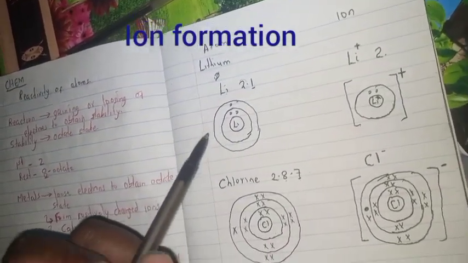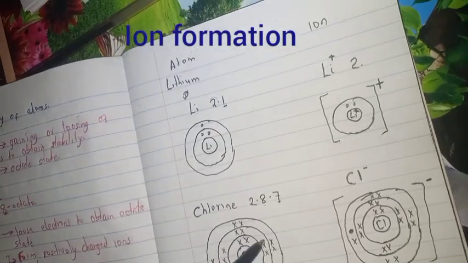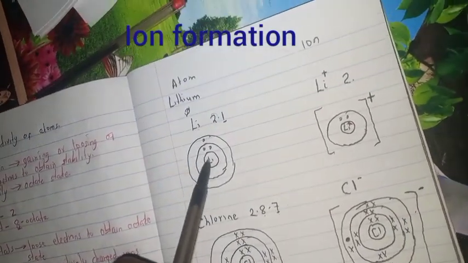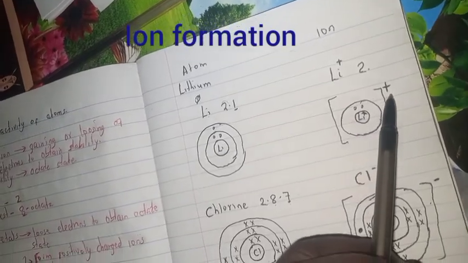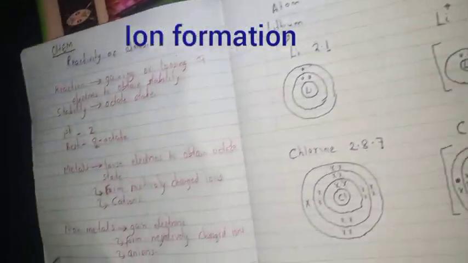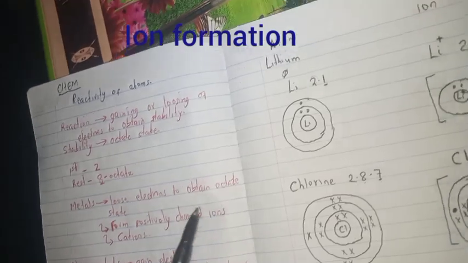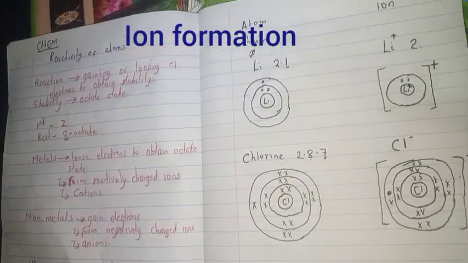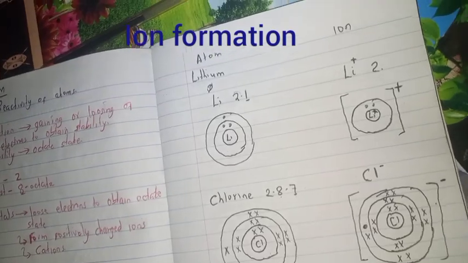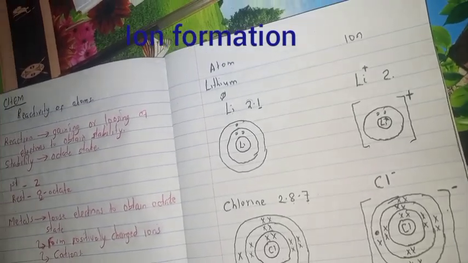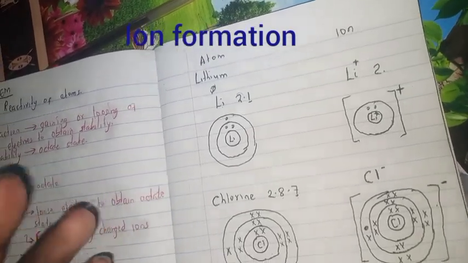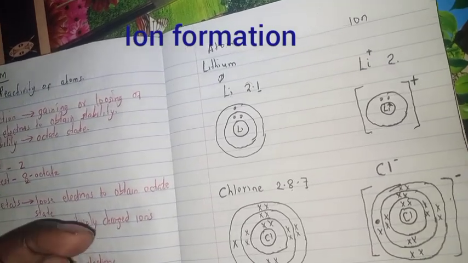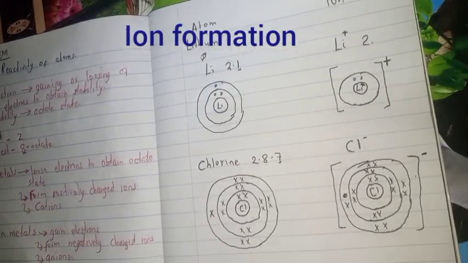When an atom gains, an ion formed is negative. When it loses, the one that is formed is positive. Now, for all metals, they lose electrons, but for hydrogen, it's a special case because we say that hydrogen can either gain or lose. Therefore, it can be grouped as group 1 or group 7. Group 1, losing 1 electron to form a stable ion. Group 7, gaining 1 electron to form a stable ion.